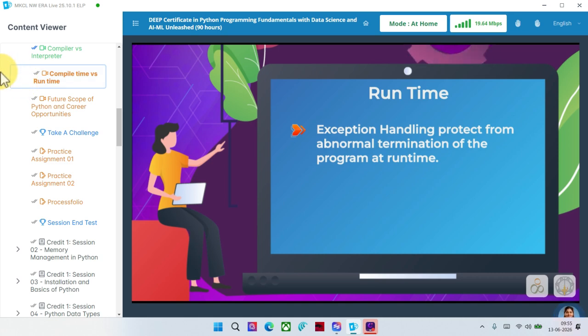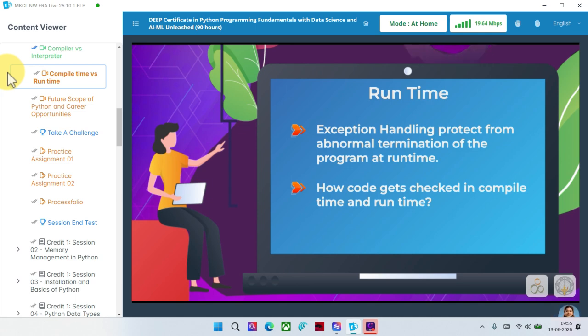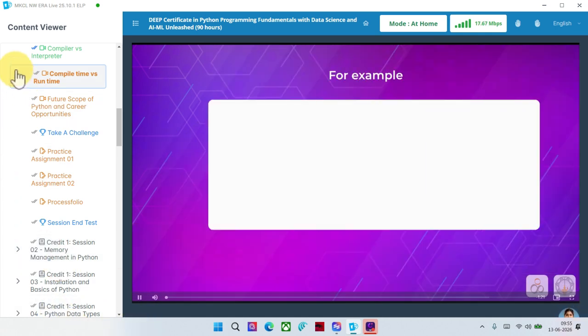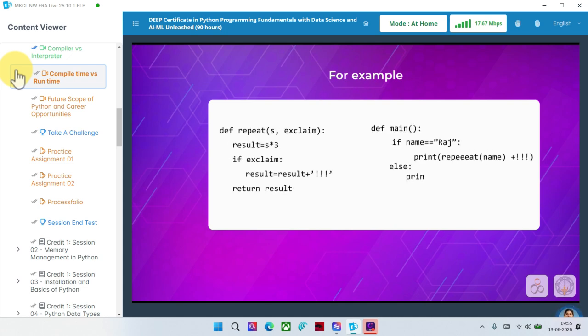Now coming back to the point, how code gets checked in compile time and runtime. Python does very little checking at compile time, deferring almost all type, name, etc. checks on each line until that line runs. For example, we have two functions, repeat and main. I know we haven't learned about functions yet, but consider these two functions as a chunk of code. The if statement contains an obvious error in the main function, where the repeat function is accidentally typed incorrectly.